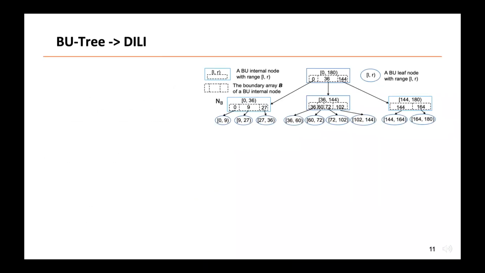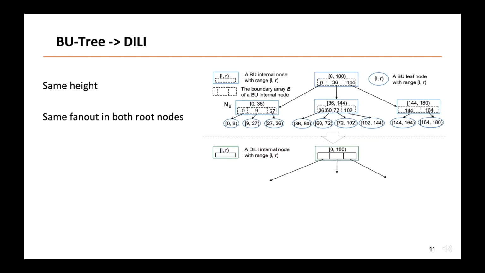First, the height of Dealy and the build tree will be the same. At any height, Dealy and the build tree have the same number of nodes, but the node layout may be different. Based on the build tree, we grow Dealy top-down. The range of Dealy's root node is set to the counterpart in the build tree.